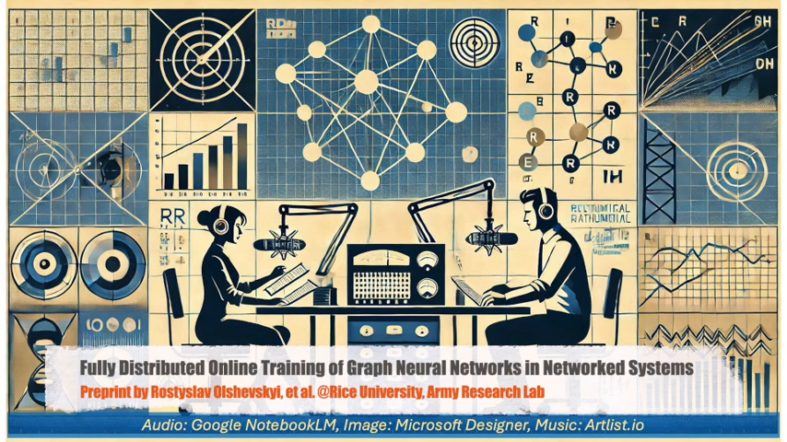And online. The paper we're looking at, and it's a mouthful, is called Fully Distributed Online Training of Graph Neural Networks in Network Systems. It tackles a huge challenge, a real roadblock to actually using these GNNs out there in the wild, especially in environments that are always changing.